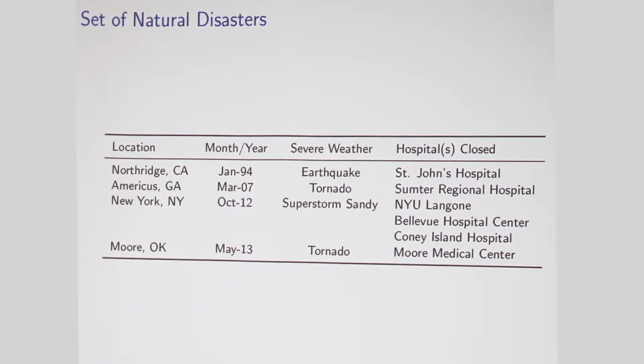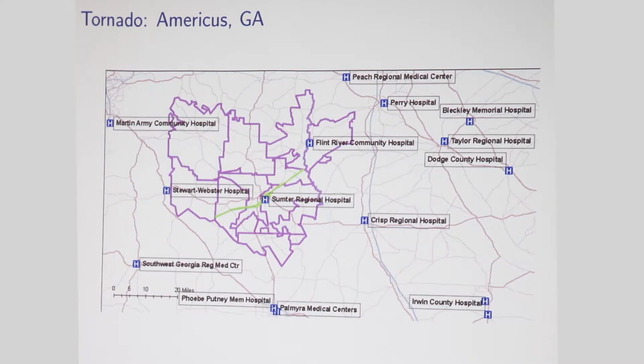And then finally, we have Superstorm Sandy that hit New York, and this took out NYU Langone Hospital, which is one of the top hospitals in the country. It's a big academic medical center. It also took out Bellevue Hospital Center, which is the big public hospital in New York, and Coney Island Hospital, which is a regional hospital. So you can see that the environments we're looking at here are pretty different. There are different types of disasters and different types of hospital markets. So I'm going to show you one map. Unfortunately, we don't have that much time. But here's one map of what's going on.